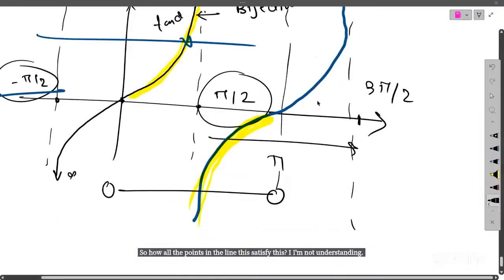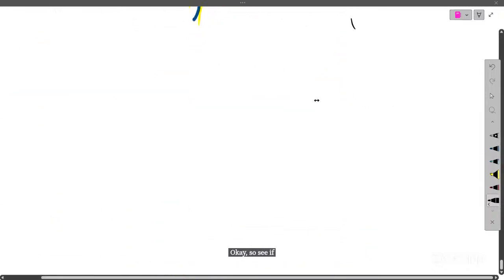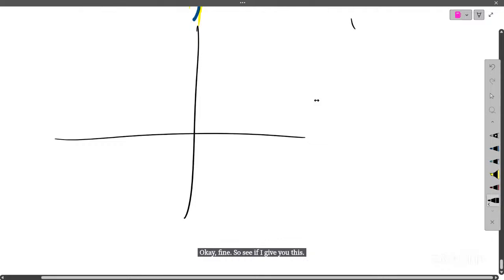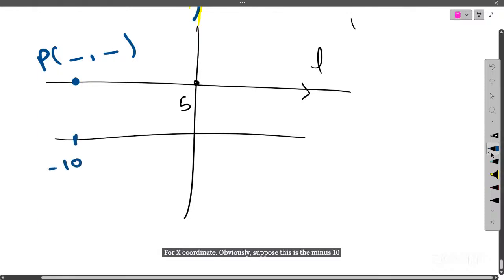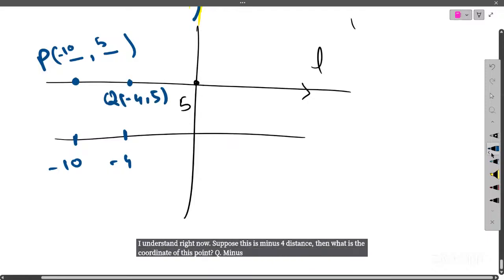Okay, fine. See, suppose this is my point, 5, and if I give you this line L and ask you to find the coordinate of this point P, what will be your answer? For the x coordinate, suppose this is at distance minus 10, then it is minus 10, 5. Now suppose this is at distance minus 4, then what is the coordinate of this point Q? Minus 4, 5.